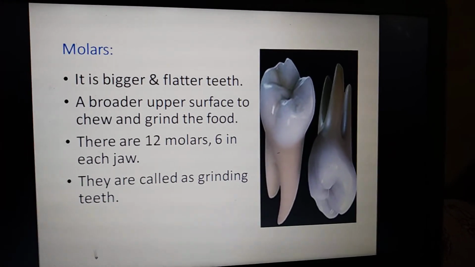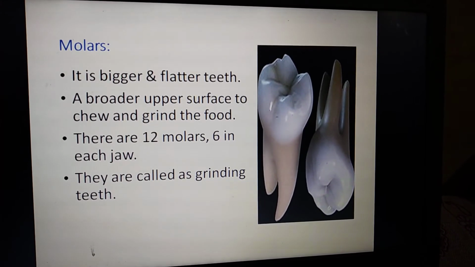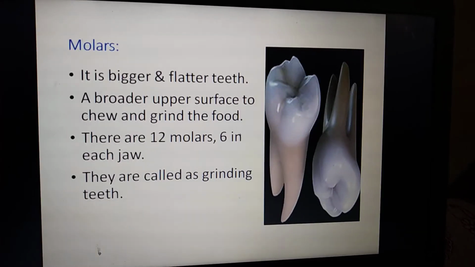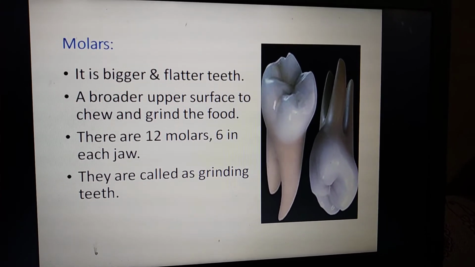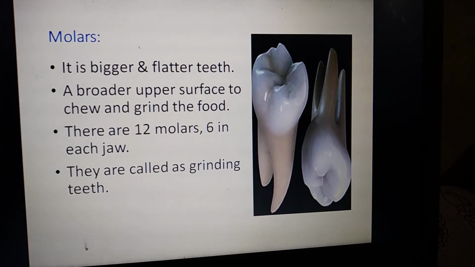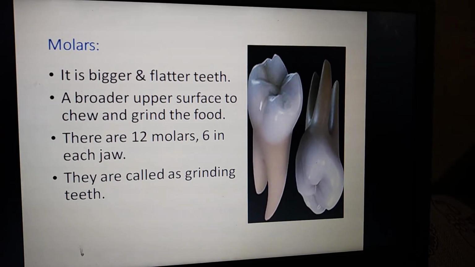Okay, the total count of molars is 12. In each jaw we can see six teeth. In the upper jaw we can see 6 teeth, and in the lower jaw we can see 6 teeth. These teeth are called grinding teeth.